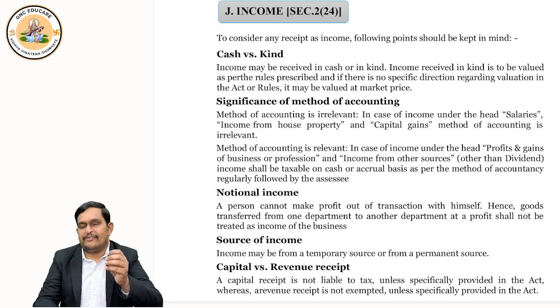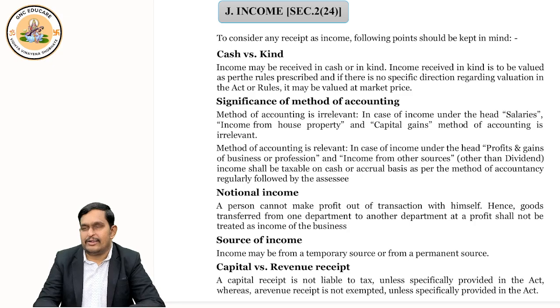If every subpart is an independent concept, then we use the word clause. Section 2 talks about definitions, which are independent meanings of each word. So that's why in section 2 we always use the word clause.